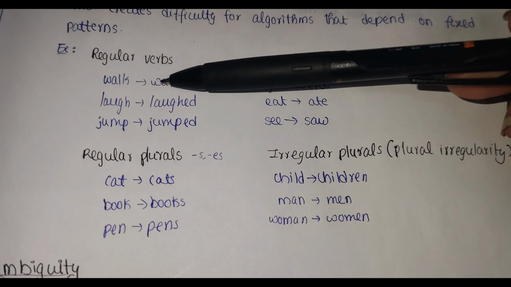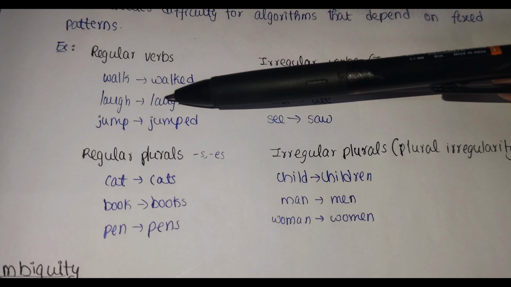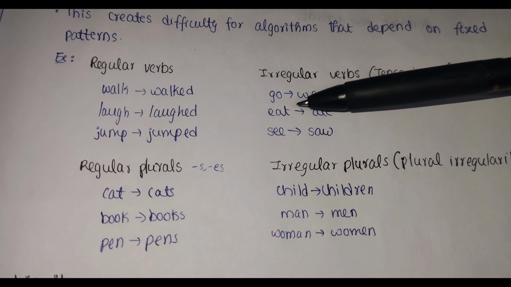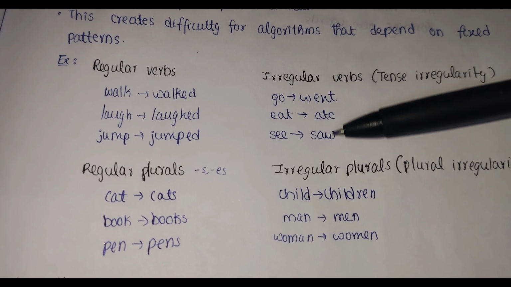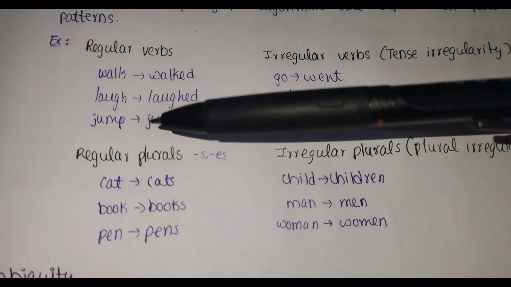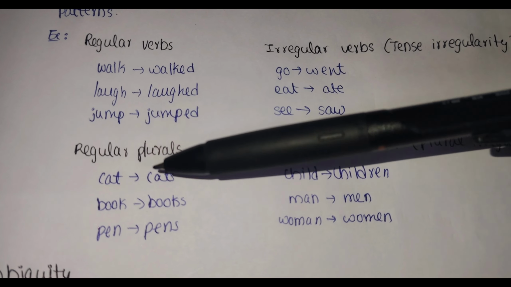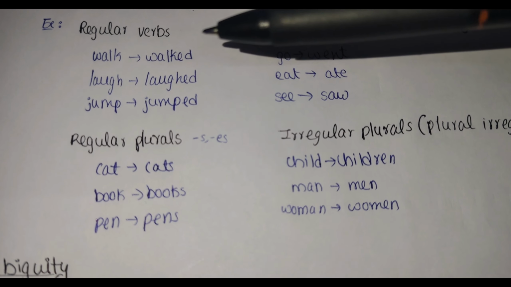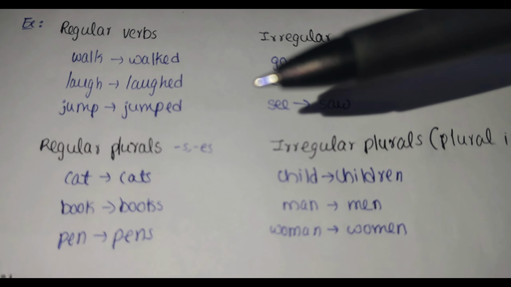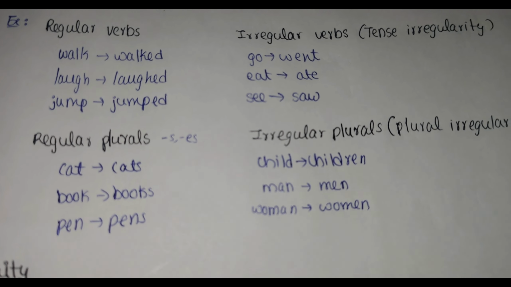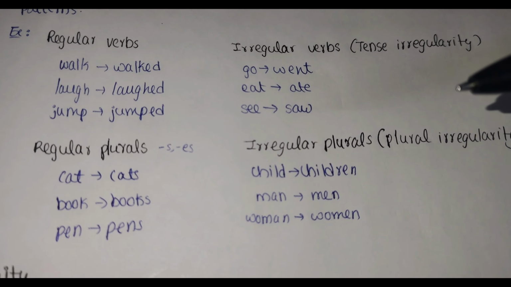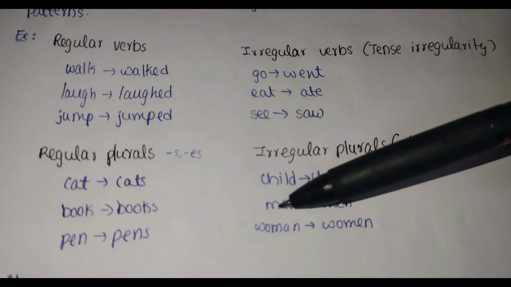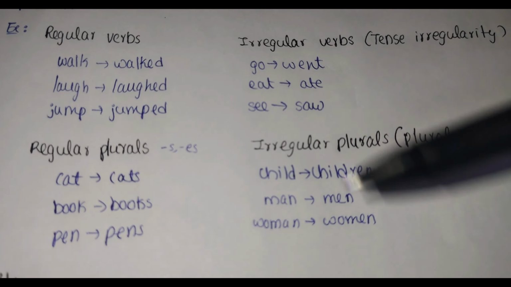In regular verbs we have walk, walked, laugh, laughed, jump, jumped, etc. In irregular verbs we have go, went, eat, ate, see, saw. Basically these are irregular. And in regular plurals we have cat, cats, book, books, pen, pens. We can have S words and ES words and maybe IES also, like baby becomes babies. And for irregular plurals, we have child become children, man, men, woman, women, like that.